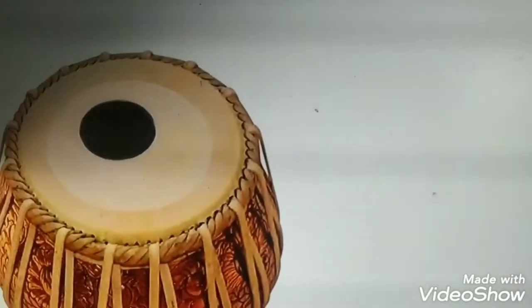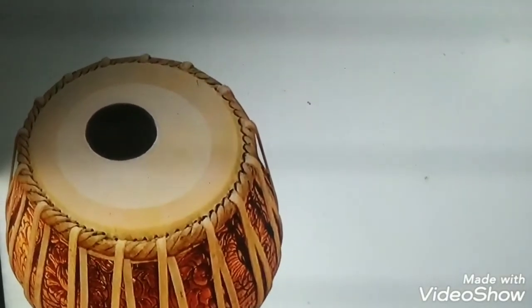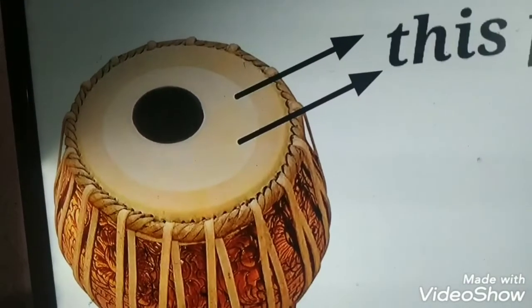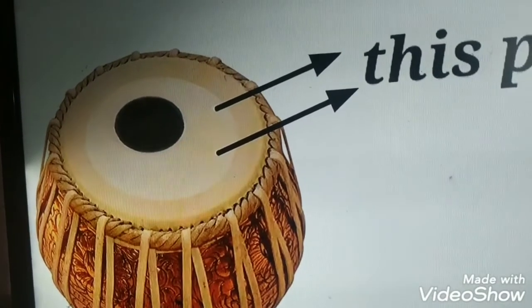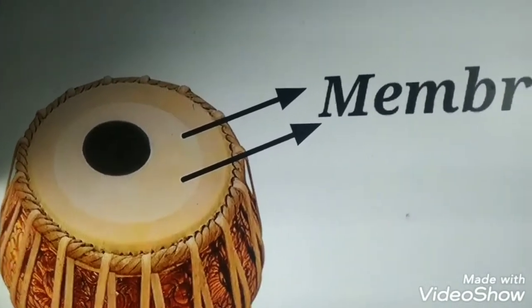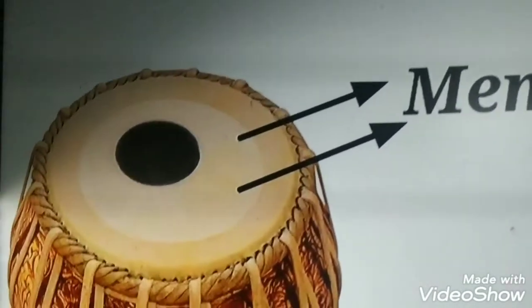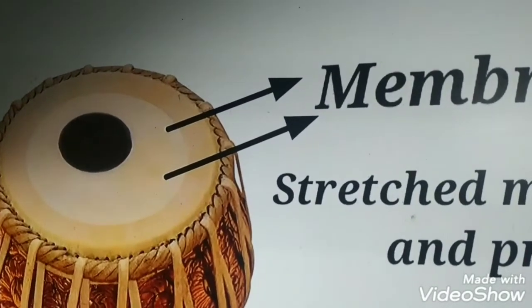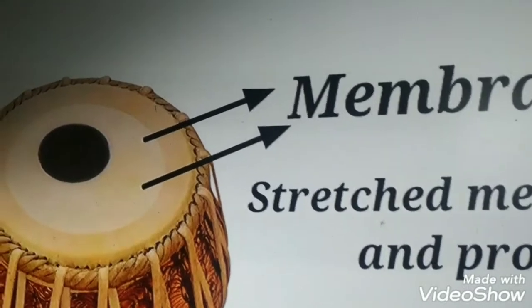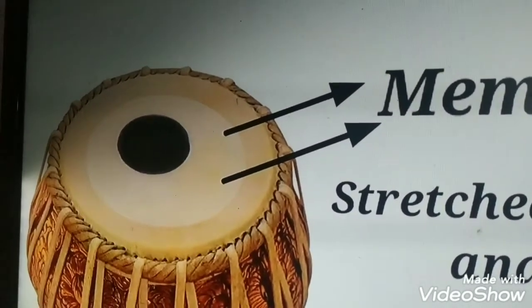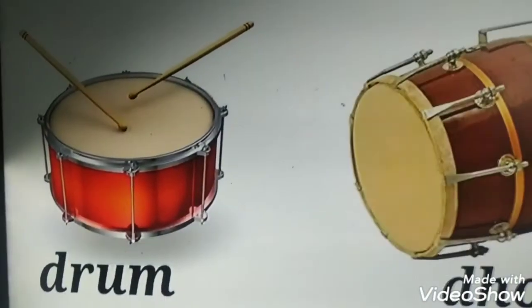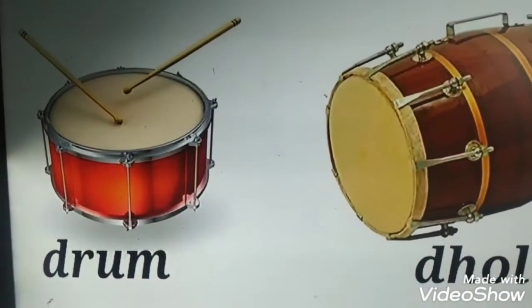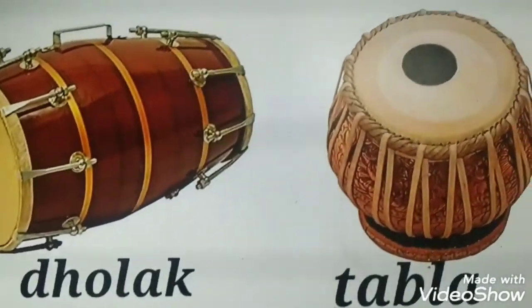And tabla, does it have a string? No, but the upper part is a membrane. The upper part is called a membrane, the skin of dead animals. The stretched membrane vibrates and produces sound when we are beating on it or when we play drums on it. Like that, some other examples are drum, dholak and tabla.